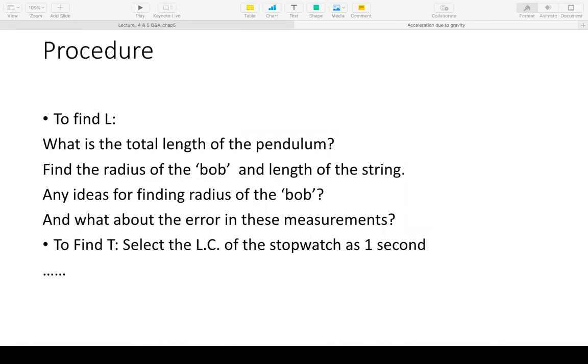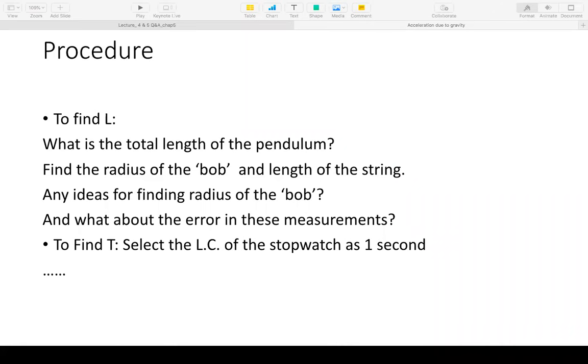So the reason why we take more than one oscillation is that the inaccuracy in the measurement of one oscillation will be very high. It will be very large. It's almost impossible to start the stopwatch at the right moment and then stop it when the oscillation is complete. The error in the observation of just one oscillation will be unacceptable and will not give us a good answer. So therefore, we go ahead with 10 oscillations.